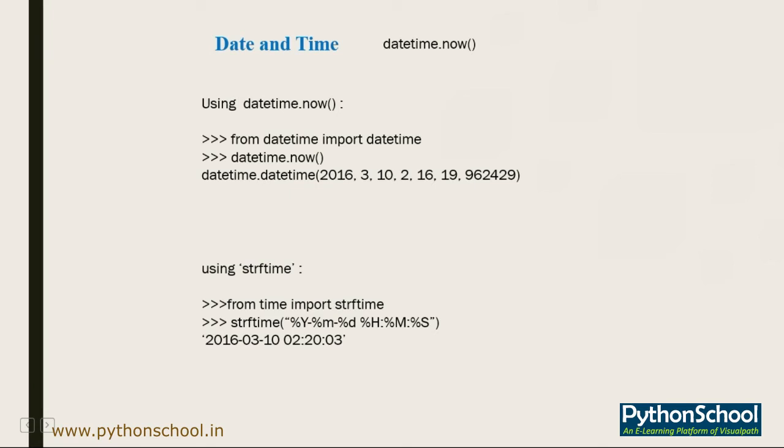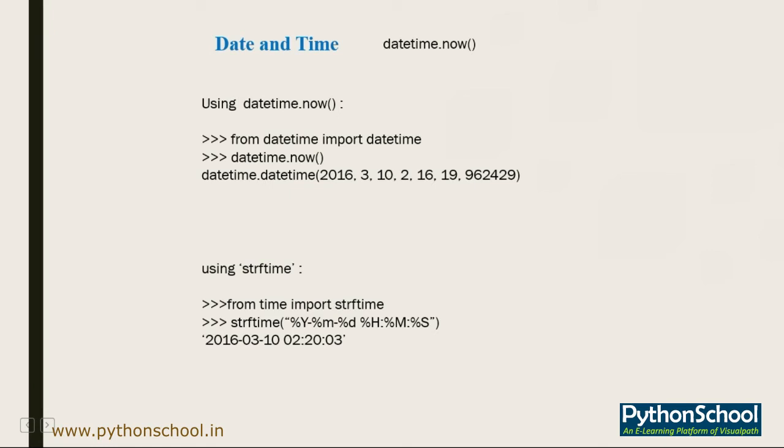Now moving further to date and time. Most applications require date and time information to work efficiently and effectively. In Python, you can use a function like datetime.now to retrieve the current date and the current time. The command datetime.now calls a built-in Python function which gives us the current date and time.